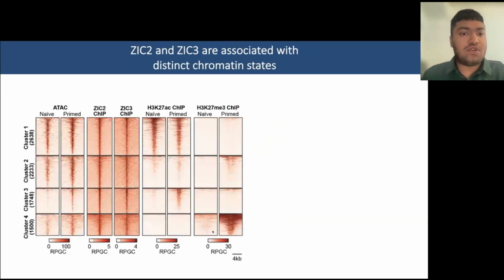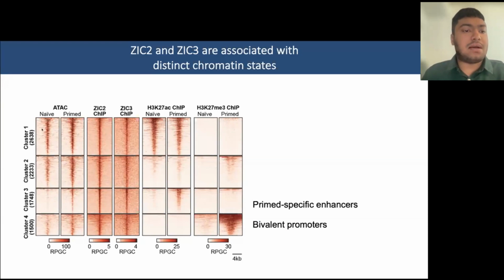Next, we wanted to see what chromatin states were associated with these ZIC-bound loci to get a sense of what functional role they play. So for this, we mined ATAC-seq datasets and also histone ChIP-seq datasets in naive and primed hESCs and cross-referenced that with our ChIP-seq datasets in ZIC2 and ZIC3. What was quite interesting is that the ZIC-bound loci were quite diverse in the chromatin state, and we had 4 distinct clusters upon clustering. Among these, clusters 1 and 2 were generally active in both naive and primed hESCs.